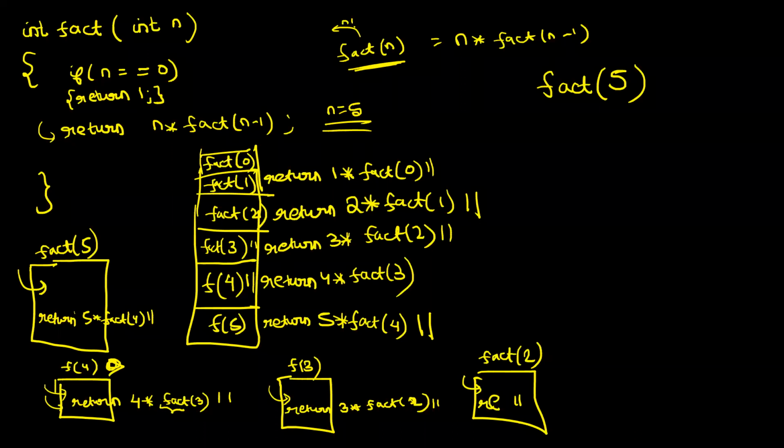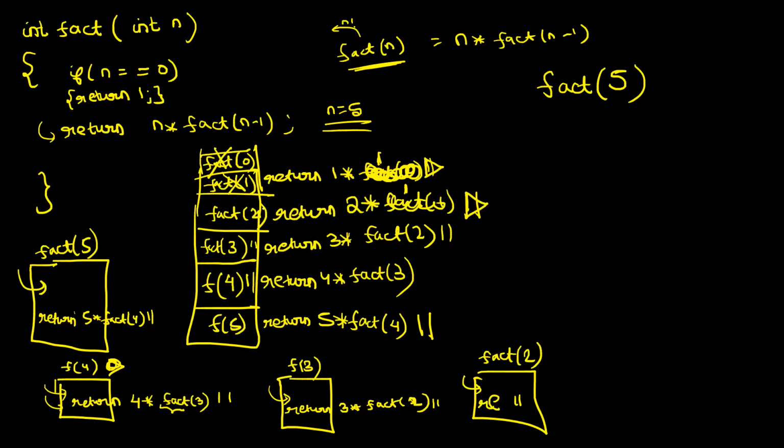So you know what it will return? It will return 1 to the caller. So where will it return 1? I had paused at the context of fact of 1 here. So fact of 0 will be returning 1 here. And now this function will start playing once again. I had paused at this line, right? So now return 1 into 1 is executed, which is 1. So fact of 1 will return 1 to its caller, and it is destroyed here. Now I start playing fact of 2, and fact of 1 has returned the 1. So here 1. And the line that you start playing is return 2 into 1.